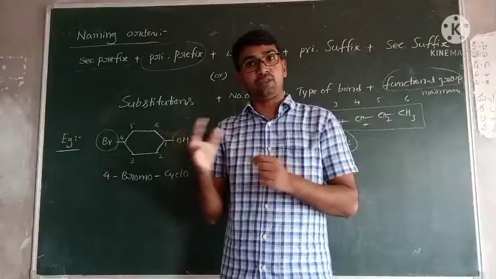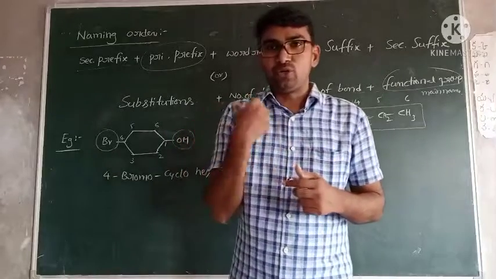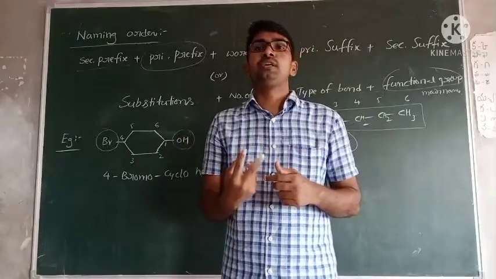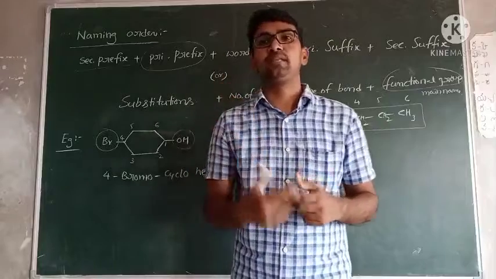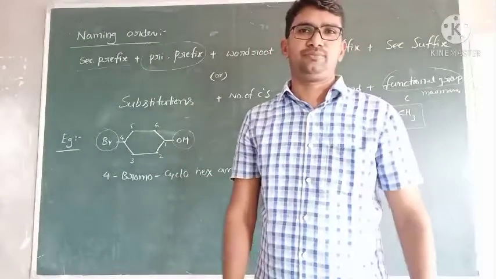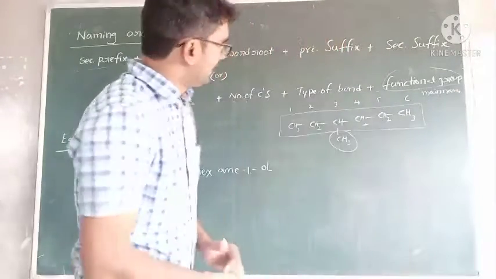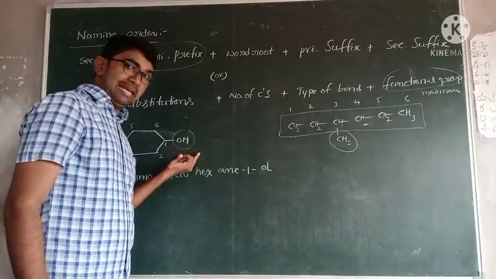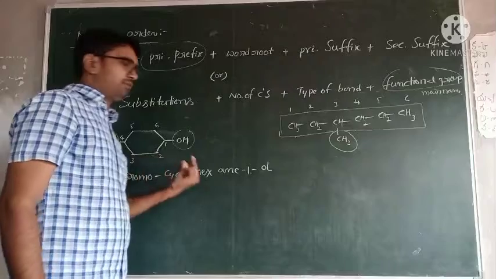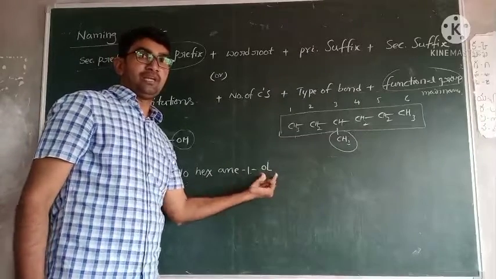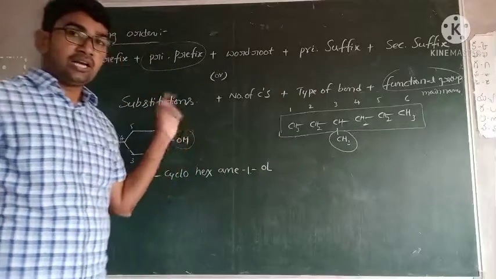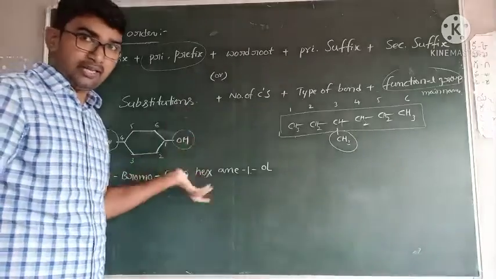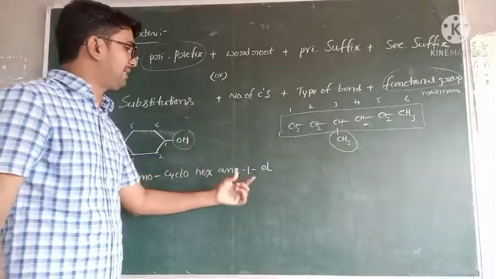But among those 2, who is the main hero? Venkatesh is the main hero. Do you understand? Like that, here also, if OH is the main functional group in this compound, write the main name ol. If it is not the main hero, and another person is the main hero, write that person's name here.